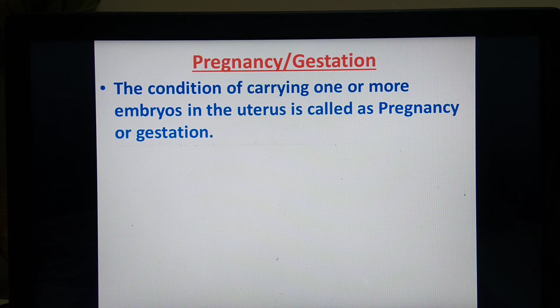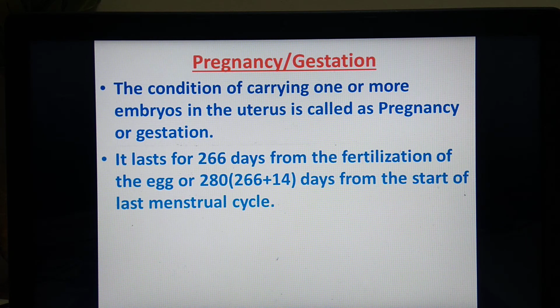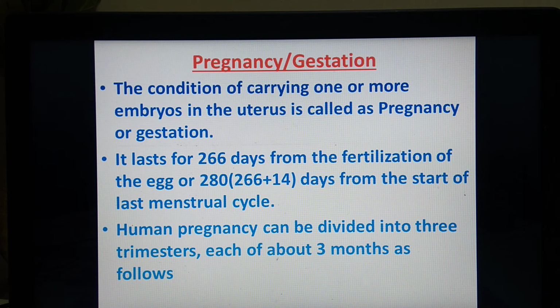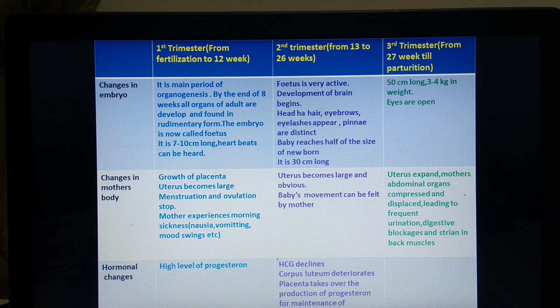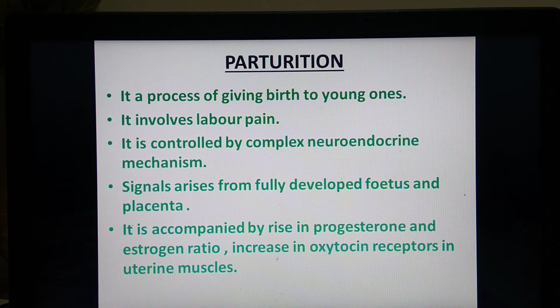Pregnancy we have already studied. It is the condition of carrying 1 or more embryos in the uterus, requiring about 266 days from the fertilization of the egg, or we can say 280 days from the start of the last menstrual cycle, and it is divided into 3 trimesters. We have seen already the details of all 3 trimesters. Now we are going to study about parturition. This word parturition means childbirth.